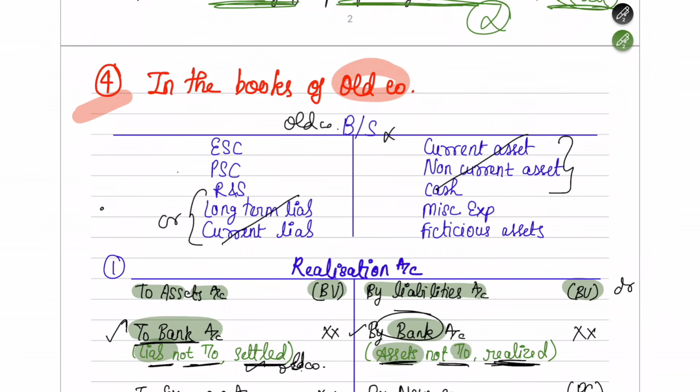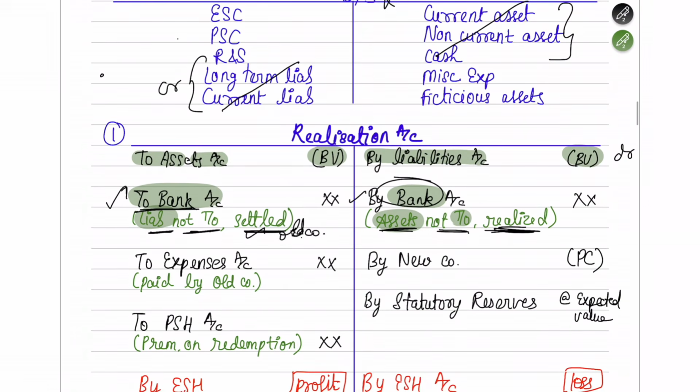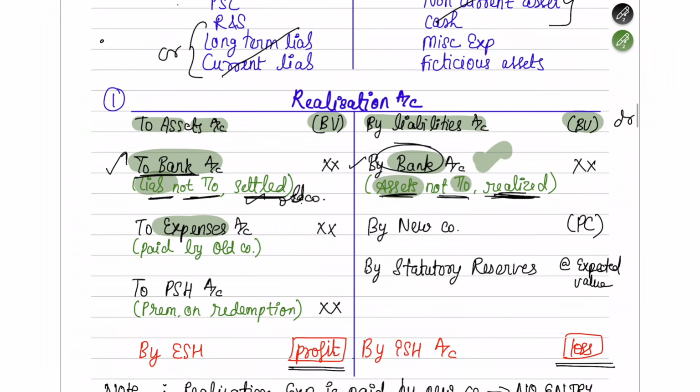Okay. Yes. Next they are telling you that under realization account, during realization you may be making some expenses. Suppose when you are selling off these assets, or when you are settling these liabilities, or if you are hiring a person to do some liquidation activities, it can be any kind of expenses.